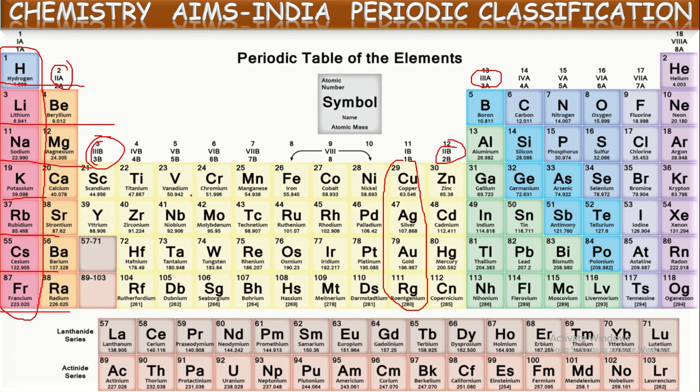And you might have observed these three columns. These three columns are considered as one group, that is the 8th B group, or the 8th group it is simply called. The 8th, 9th, 10th columns all together are considered as the 8th B group. That is why there are totally 16 groups only. Out of 18 columns, there are 16 groups because these three columns all together are considered as one group.